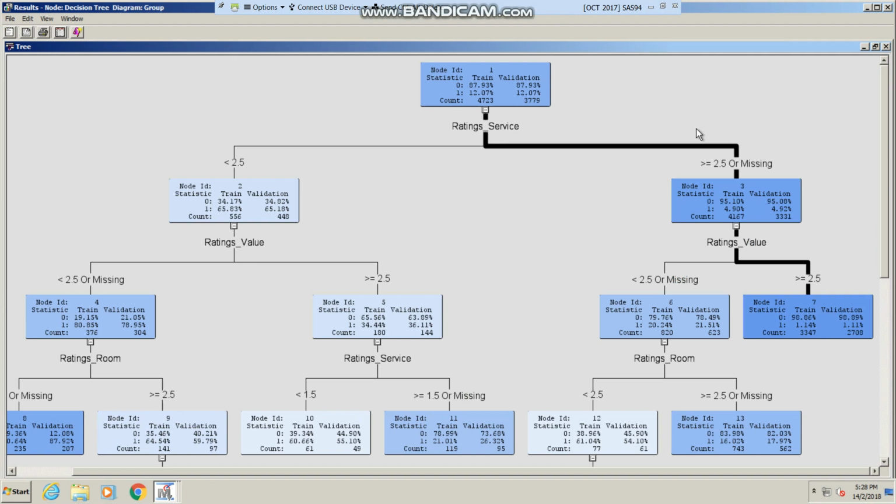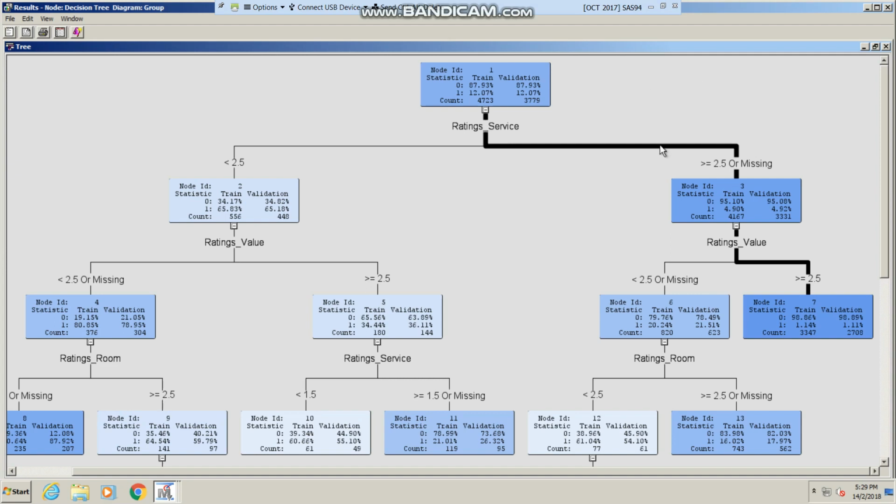As you can see, for the decision tree, the node was split into rating service less than 2.5 or more than or equal to 2.5. Which means most of the customers who wrote a bad review gave the hotel an average of 3 or more for their services. As you can see, 95% gave 0 even though their rating service is more than 2.5. Therefore, we can conclude there are other reasons why the customer gave the hotel a bad review.